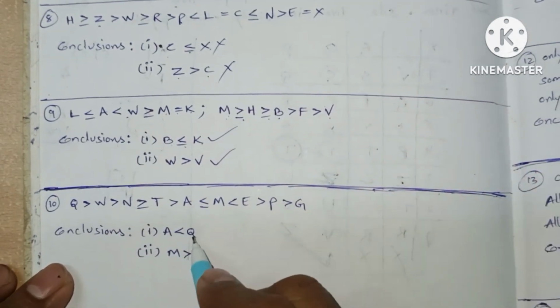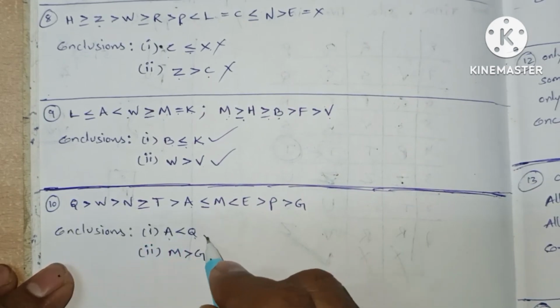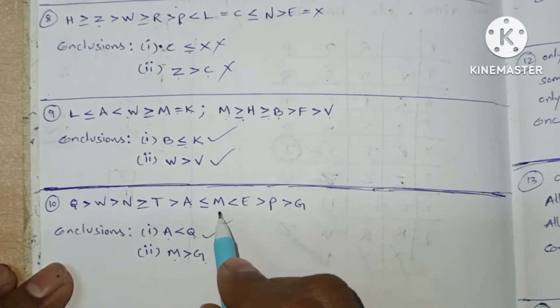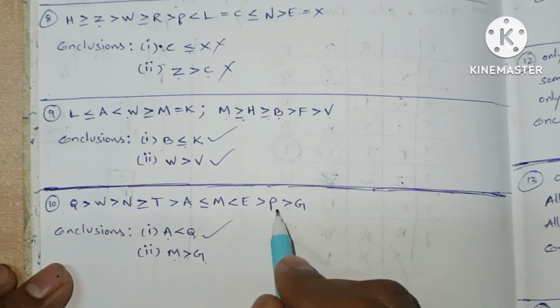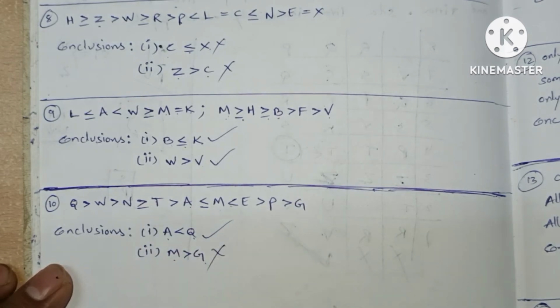Last question. Q to A. From Q it is going to A. Yes, it is true. M to G. From M it is not going to G because it is the opposite direction. So this case fails.